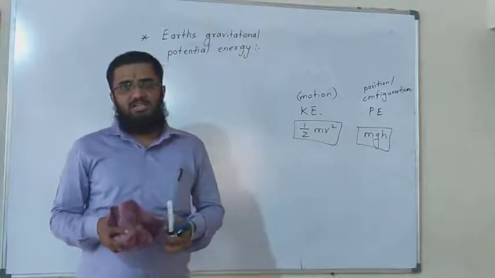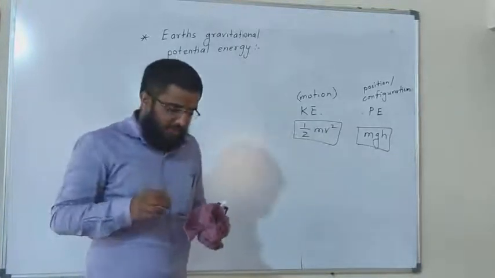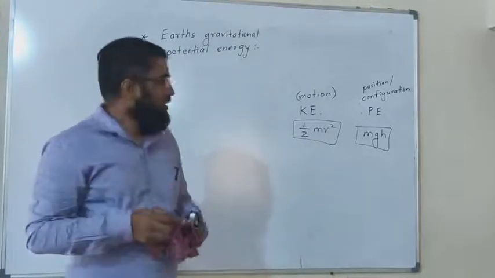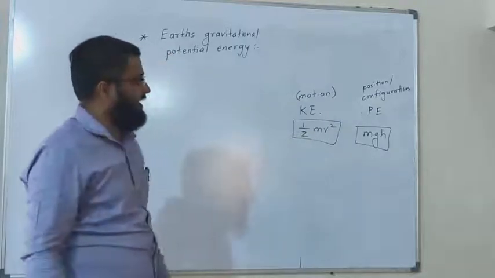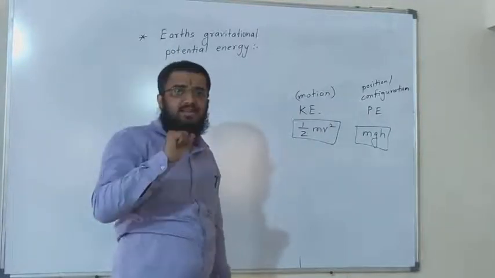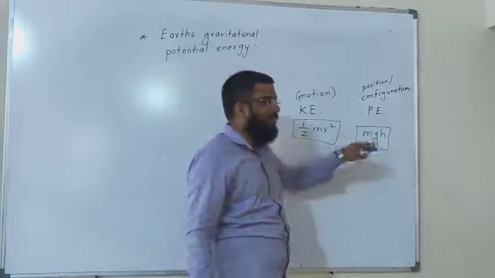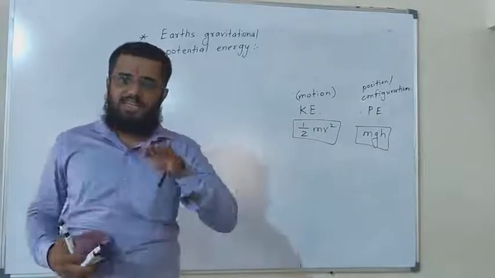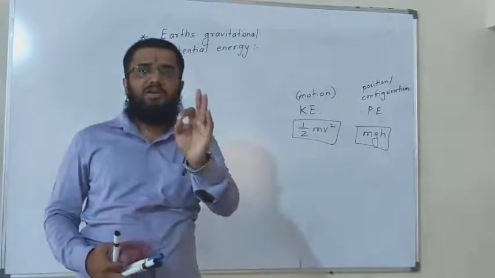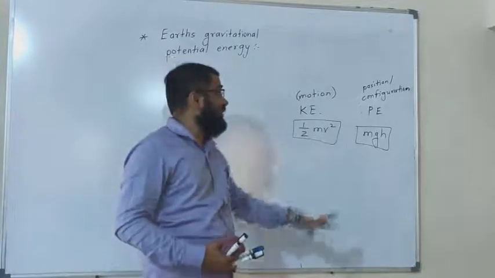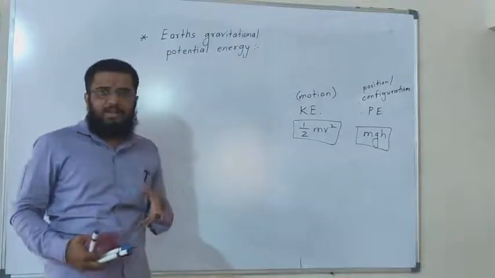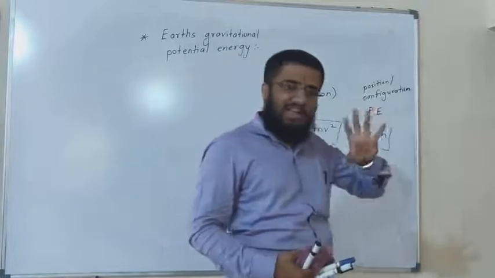Now I am in the gravitational zone. But what happens if I move away from the earth? If I move away from the earth, then by this expression, that is potential energy is mgh, my height is going to change. If height is getting increased, but at the same point, at some height, the value of acceleration due to gravity is going to reduce. So if you reach some infinite height, the acceleration due to gravity will be 0. And if that acceleration due to gravity is 0, the potential energy will definitely be 0. So that means there is some limit, at infinite distance the value is 0.